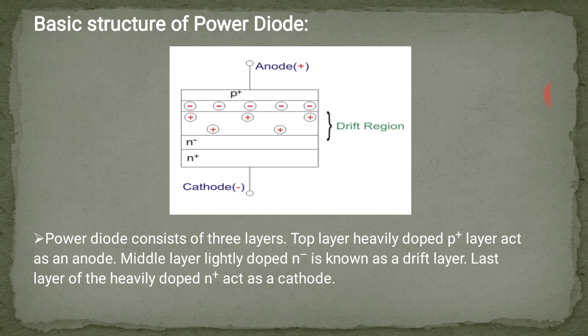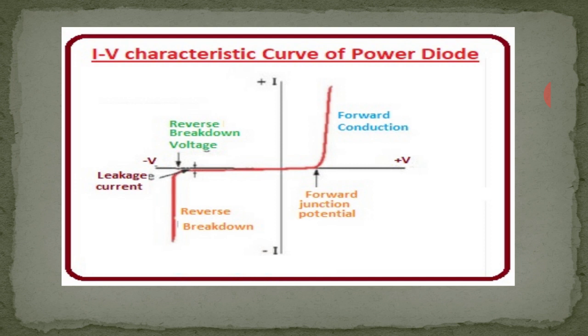The larger the cross sectional area, the higher the current handling capacity, and the larger the width of the drift layer, the higher the voltage handling capacity. This is the IV characteristics curve of a power diode. Power diodes are available with current ratings of 1 ampere to several thousands of amperes.